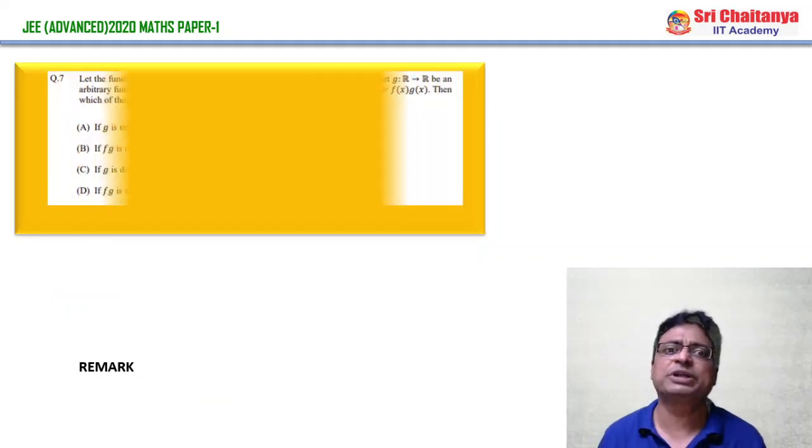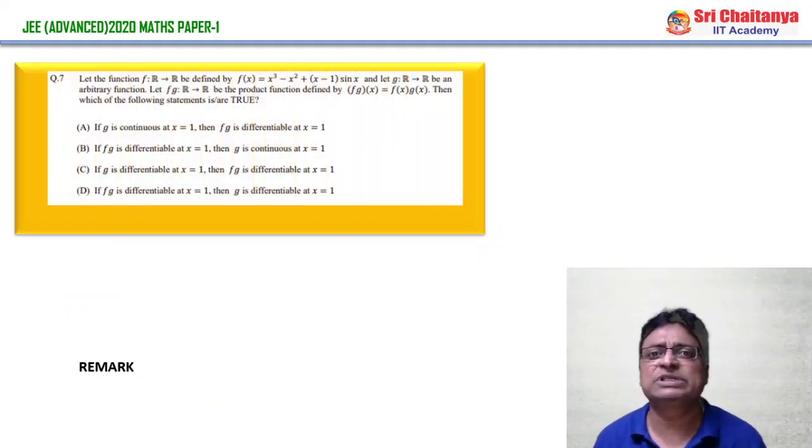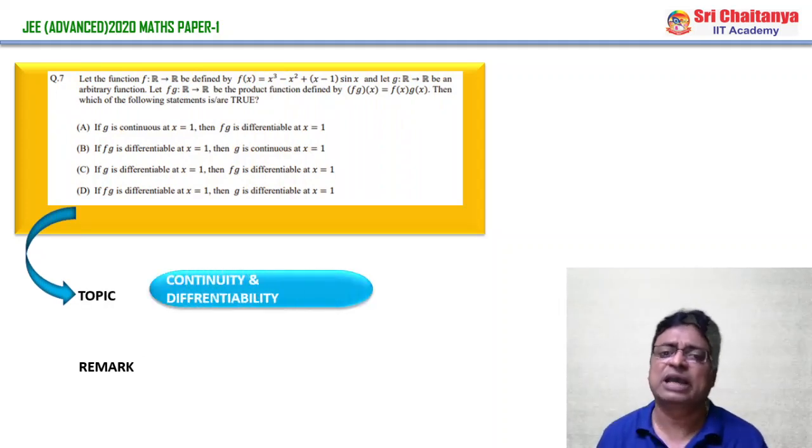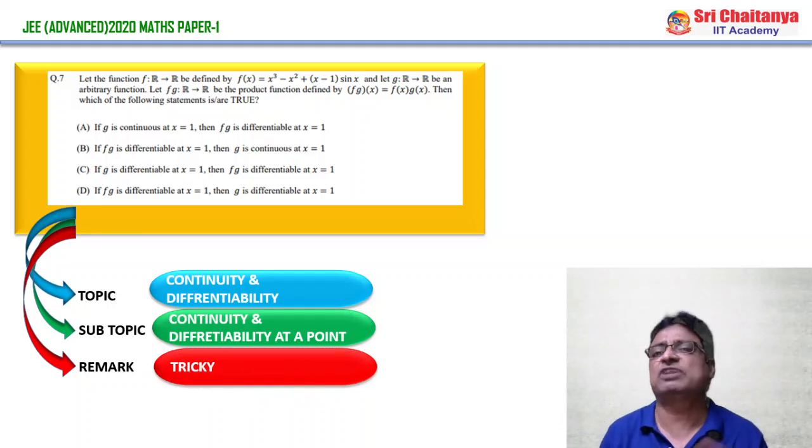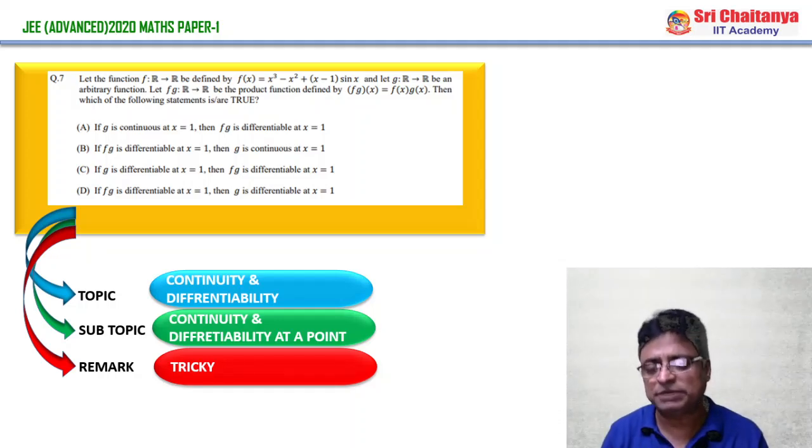And coming to question number 7, of course here, if you have read the question properly, it is also from calculus and mainly from continuity and differentiability. In this particular chapter, it comes under what? Differentiation of a function at a particular point and continuity of the function at a particular point. And the remark of this question is that it is somewhat tricky, because it is the combination of continuity and differentiability, and moreover continuity and differentiability of a composite of functions.